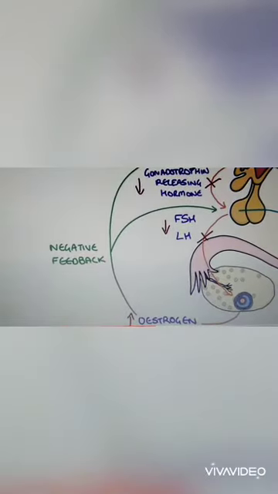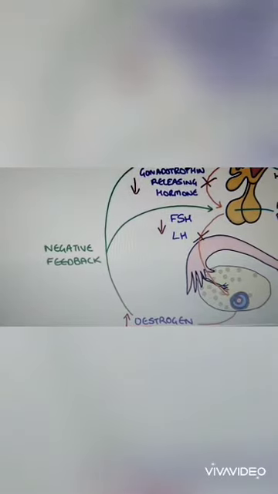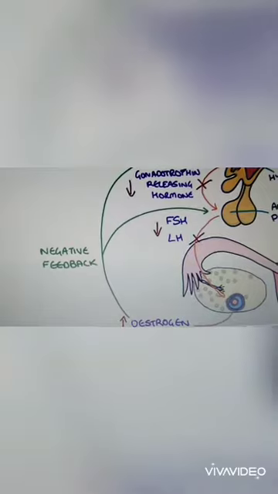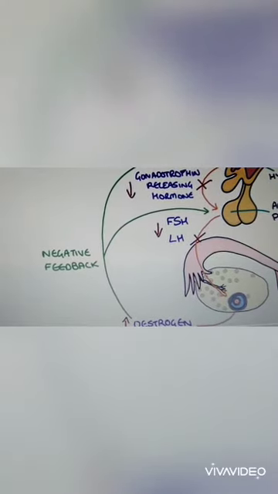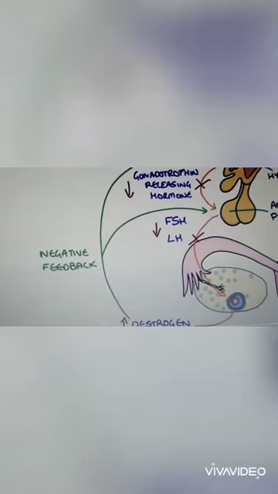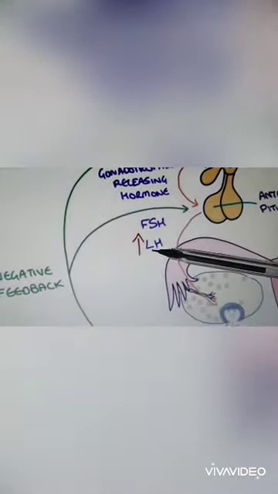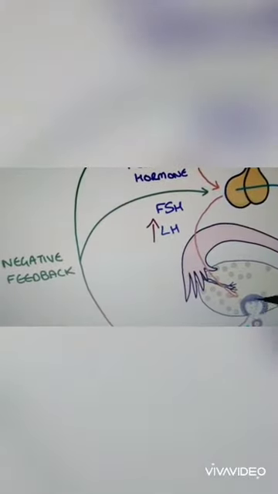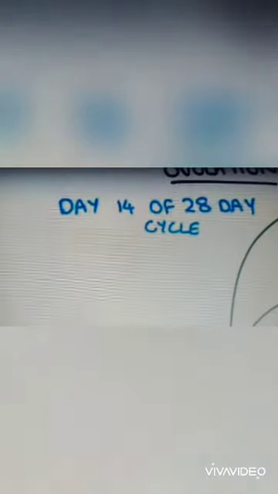The estrogen also causes a negative feedback mechanism. That is, when the estrogen level increases in the blood, it decreases the levels of follicle stimulating hormone and luteinizing hormone, and in turn it will inhibit the gonadotropin releasing hormone. Just before ovulation, the luteinizing hormone level will increase in the blood and it causes the rupture of the ovarian follicle. Then it will release the ovum. This happens on day 14 of the 28 day cycle.